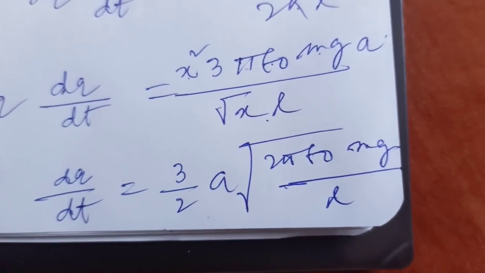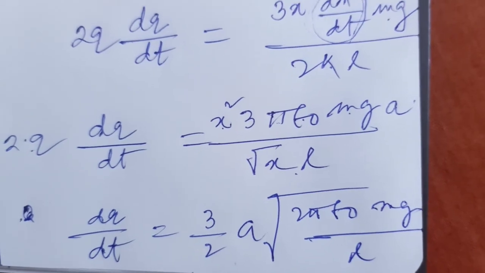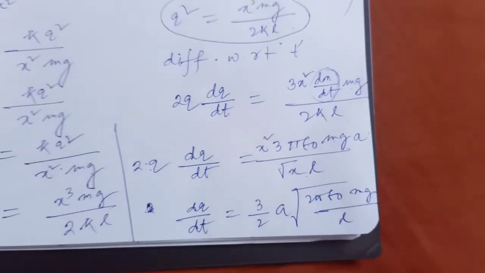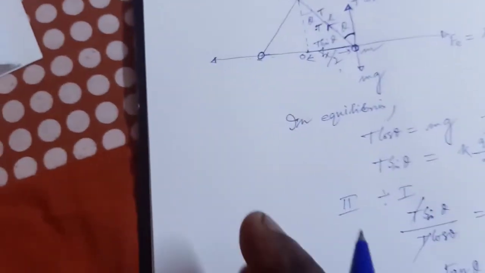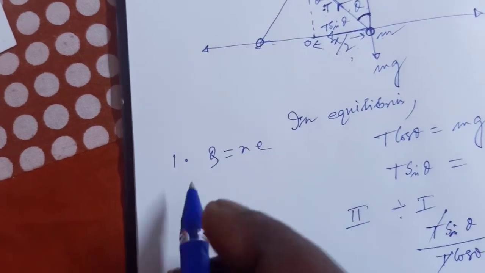So equation 1, 2 and 3. For the equation 1, 2 and 3, the concepts are: first, q equal to n e, the quantization concept.